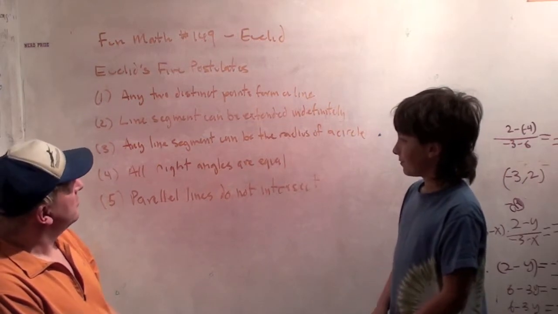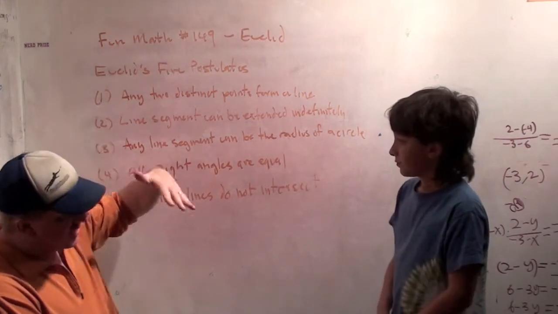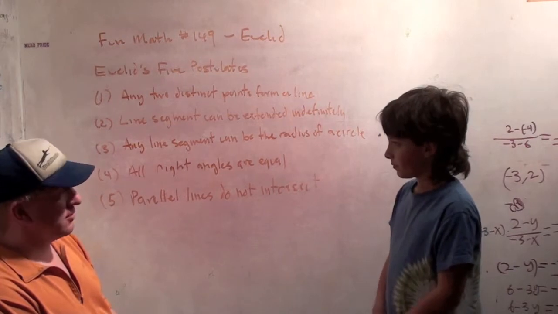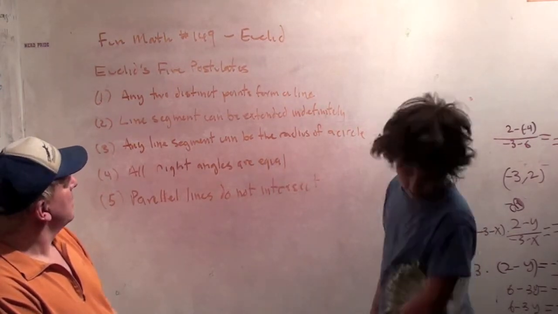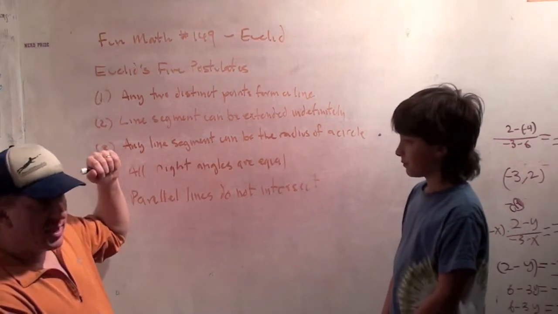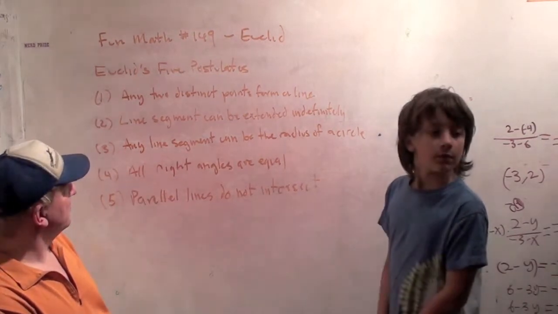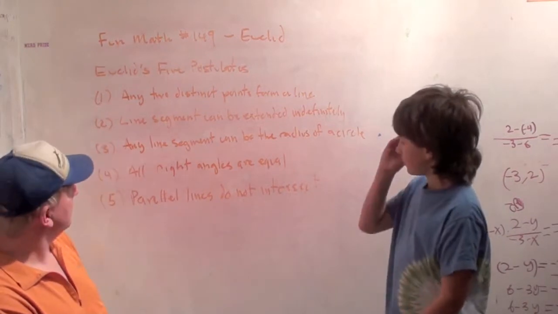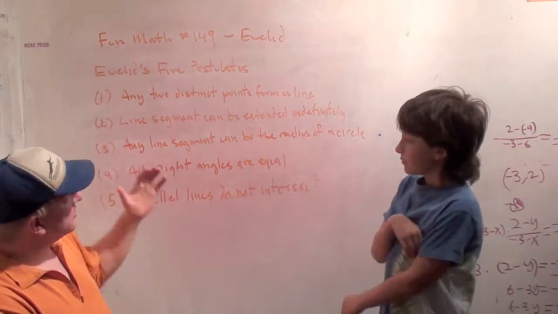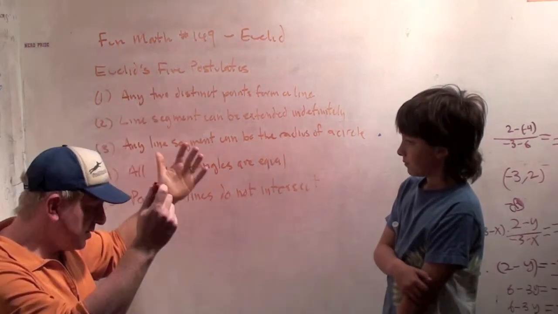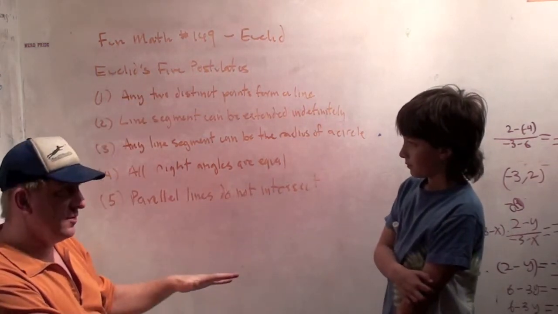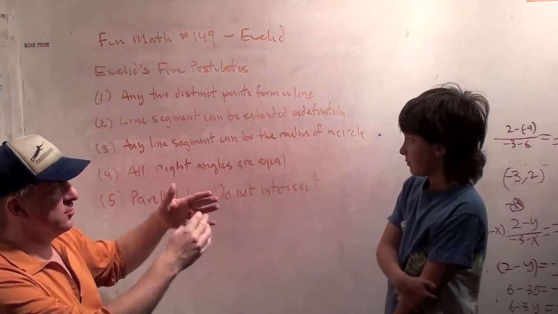Euclid wrote down some of the rules for geometry, and he wrote a really famous book. Do you know what it's called? It's called The Elements. I think I might have that book somewhere on that bookshelf. But he wrote down these 5 rules for geometry. These are called postulates, and postulates just mean, here's what I believe to be true. You can't prove them. It's just what your rules are.